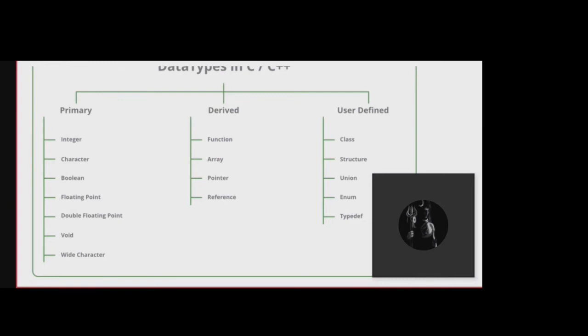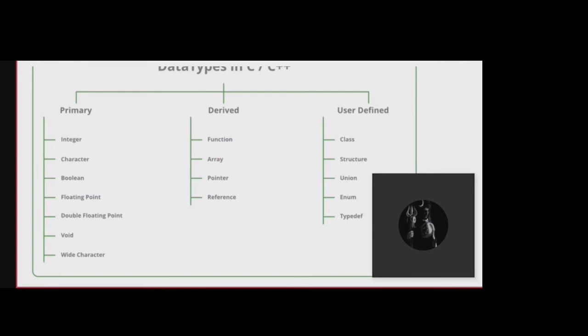We cannot declare data and functions together. But in class, it is possible to declare functions and data together. Class is also collecting heterogeneous data, and structure is also collecting heterogeneous data.